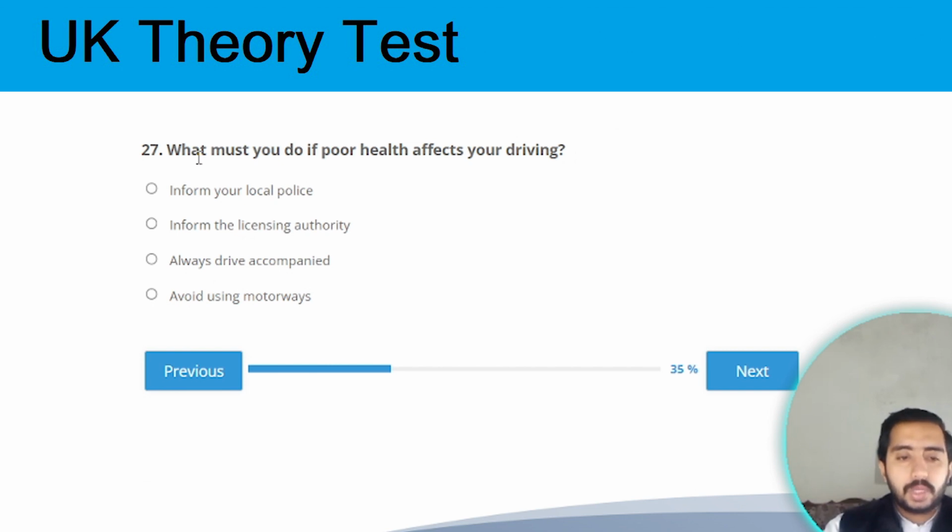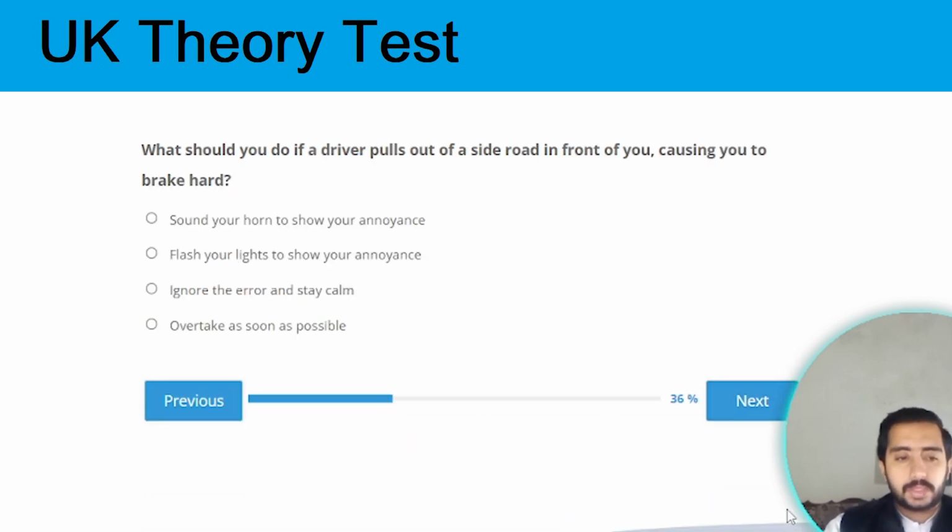What must you do if poor health affects your driving? If poor health affects your driving, then in this case you need to inform the licensing authority. Option B. Next one. Question 28.